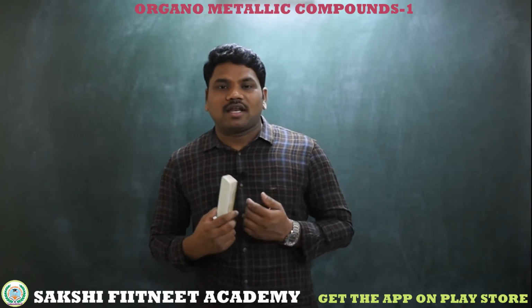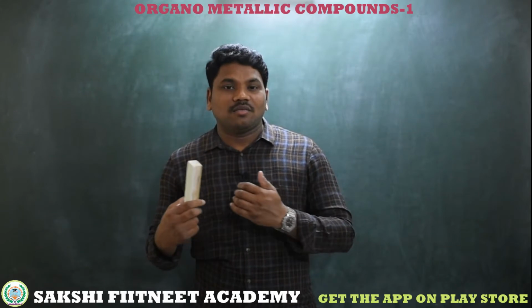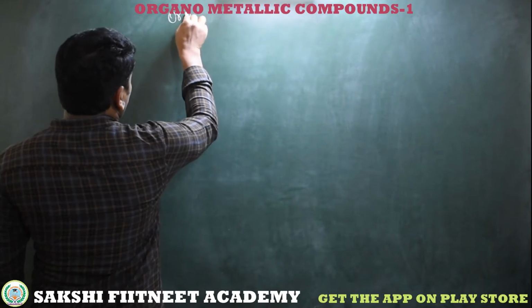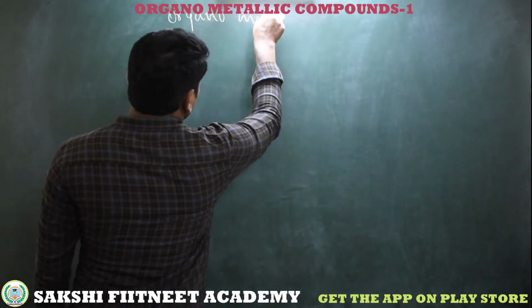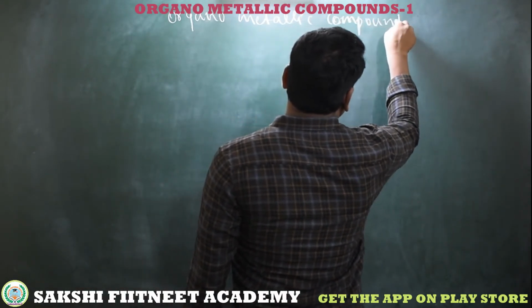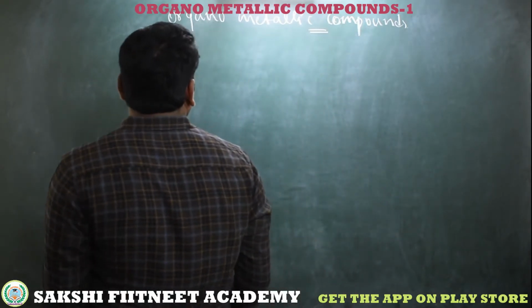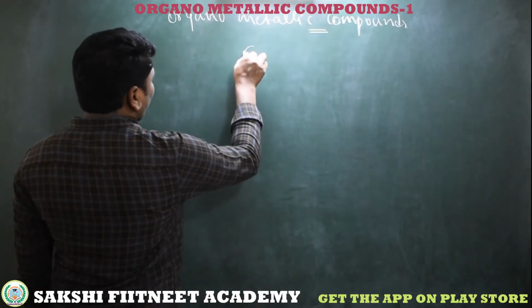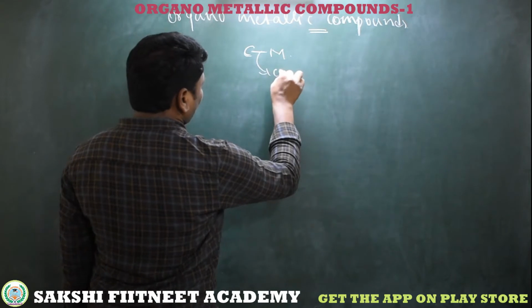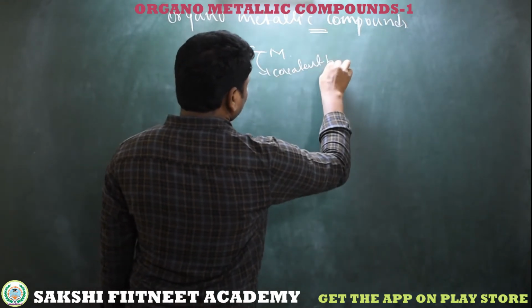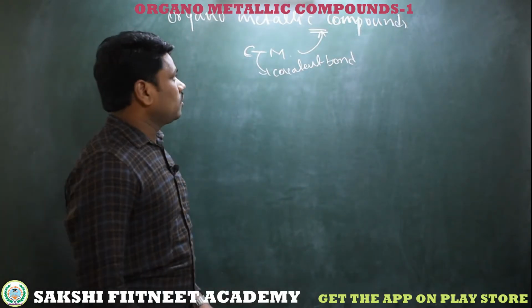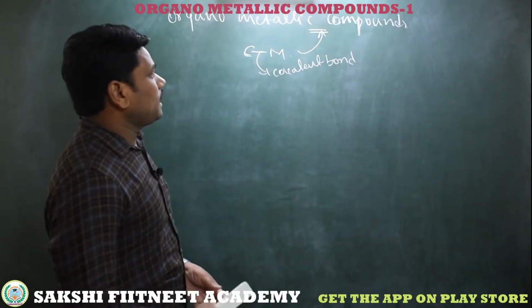So let's begin. What is an organometallic compound and an organomagnesium reagent, that is Grignard reagent preparation methods? So here, what are organometallic compounds? Simply, the compounds which have a carbon to metal bond, a carbon to metal covalent bond, are called organometallic compounds.